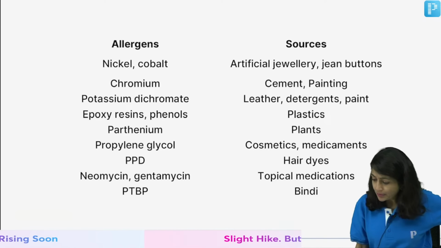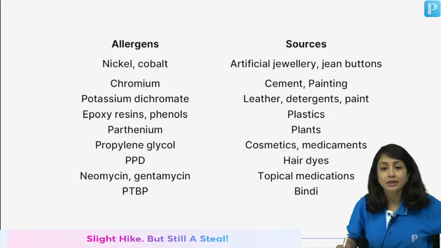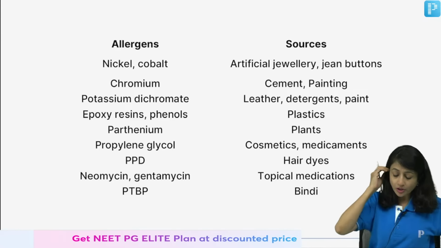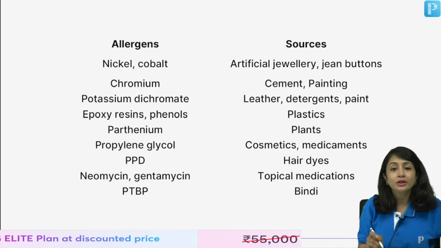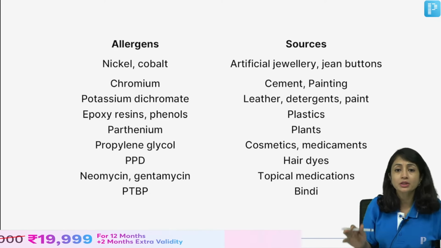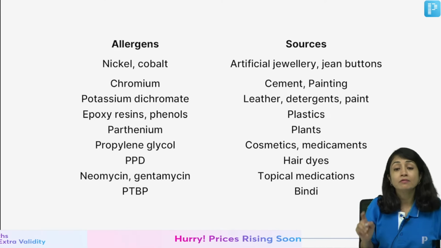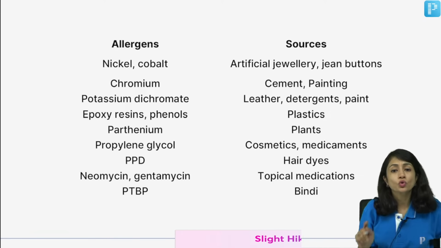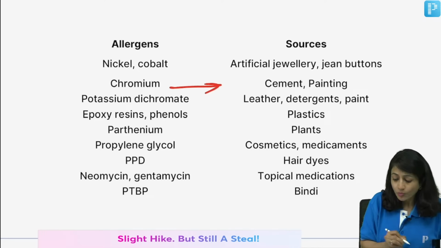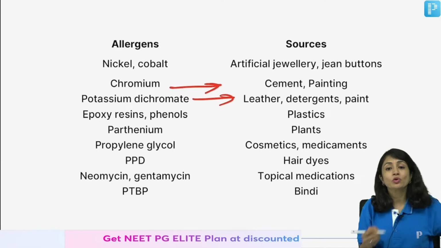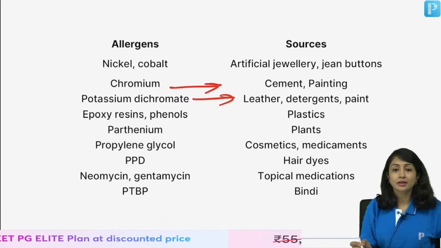Hair dye is PPD. Yes, contact allergic dermatitis is a type 4 hypersensitivity response. So here you have your next question. Nickel is the most common thing that you see in artificial jewelry and jean buttons. Chromium is seen with cement workers. A lot of times they give you cement workers, and it is chromium which is present in them. Potassium dichromate is seen with painters and people who work with leather, detergents and other things.